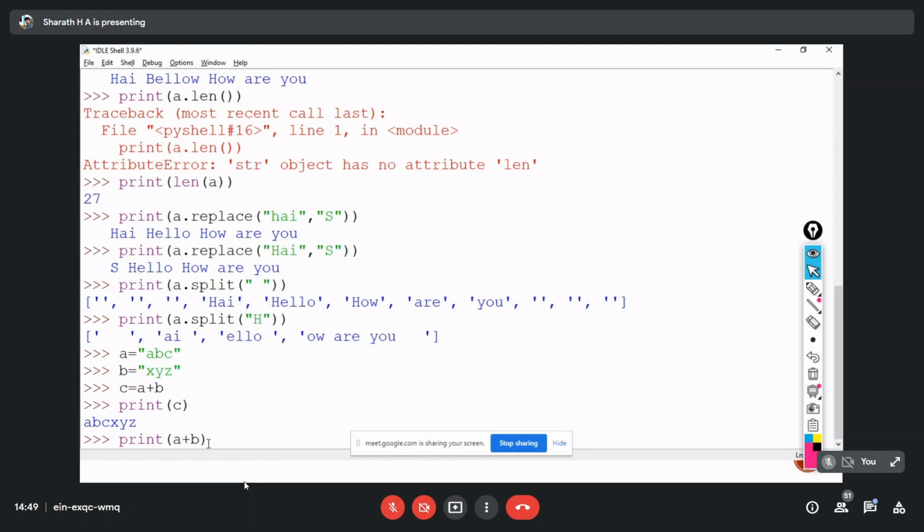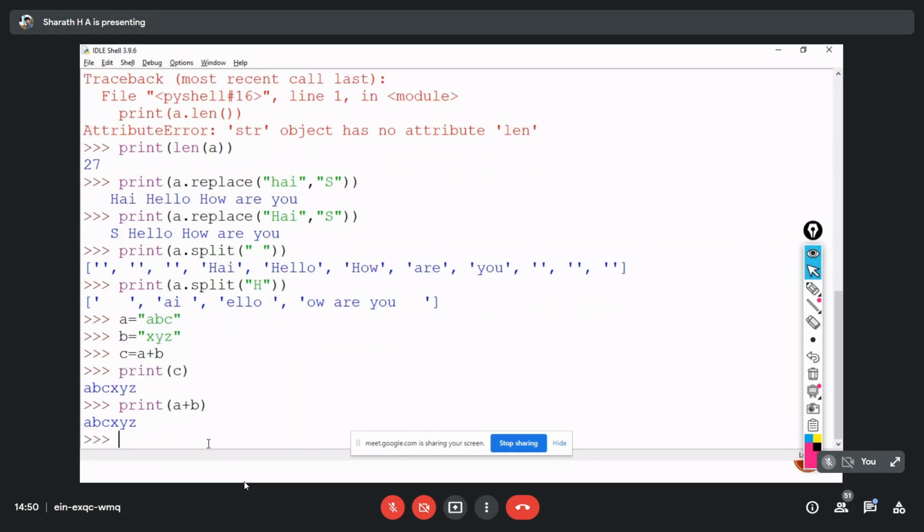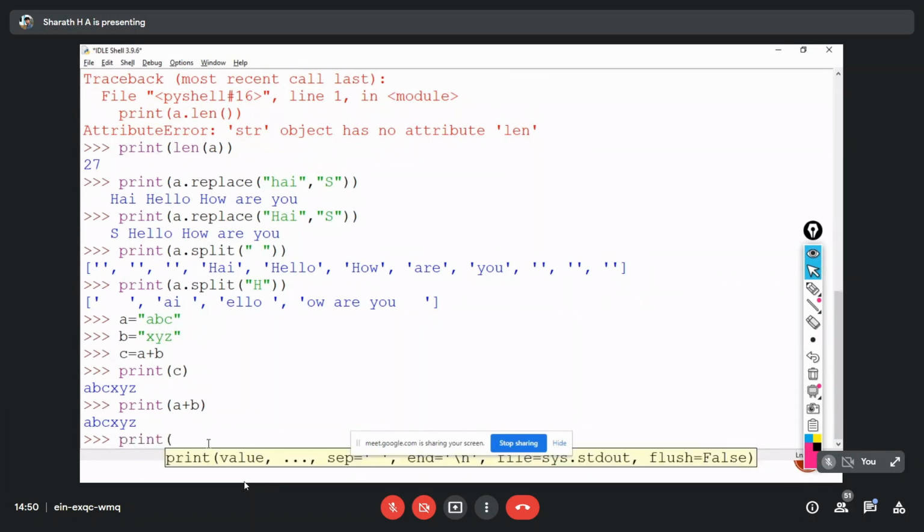And again, we can also print this directly by passing A plus B within print itself. In between, I want to print a space. A is a string variable, B is a string variable, and in between I want to print a space, which is a user string. So wherever you want to print a user string and a variable together, you need to concatenate them by using the plus symbol. For example, print A plus, within double quotes, a space, again plus, again B.